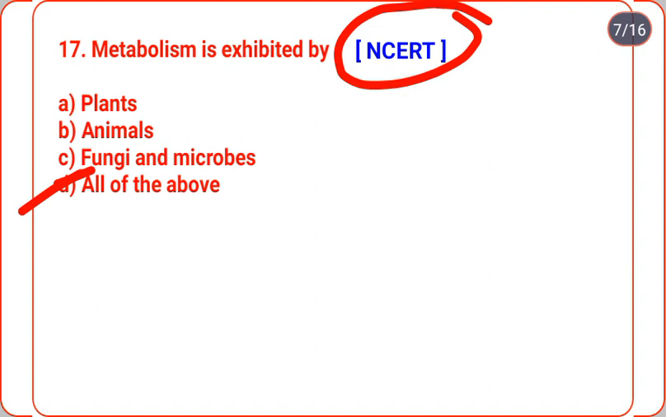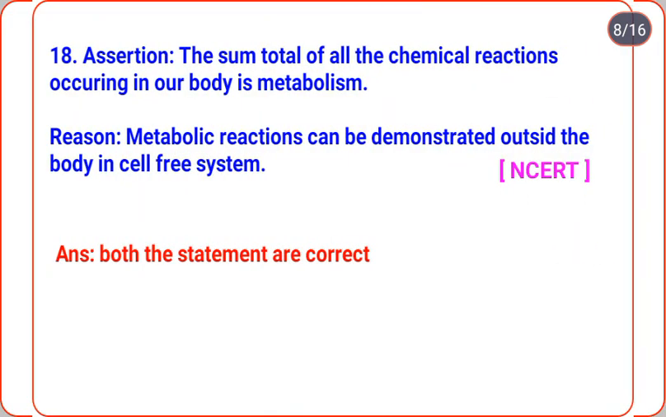Okay, next, question number 18, assertion and reason based question. Assertion: the sum total of all the chemical reactions occurring in our body is metabolism. Yes, fully correct. Reason: metabolic reaction can be demonstrated outside the body in cell-free system. Both the statements are correct and extracted from the NCERT book.